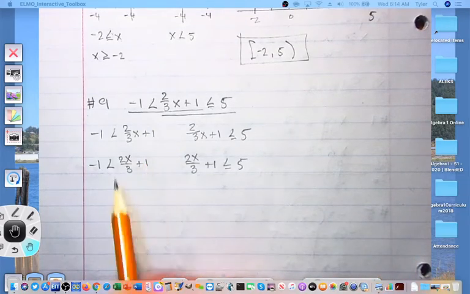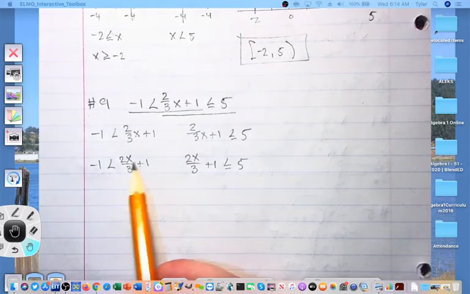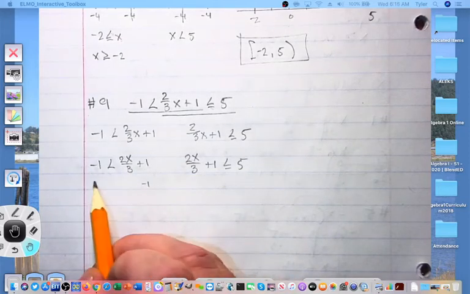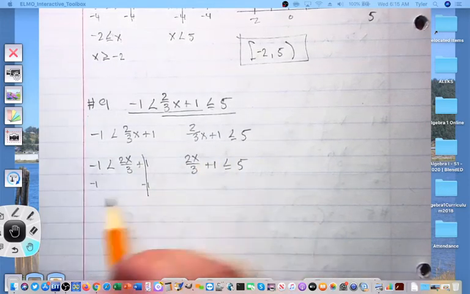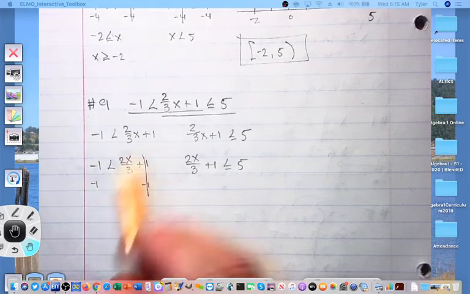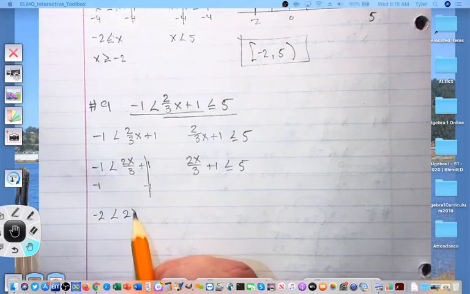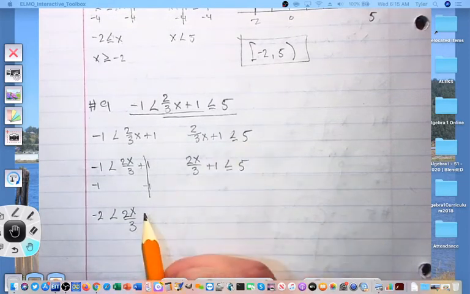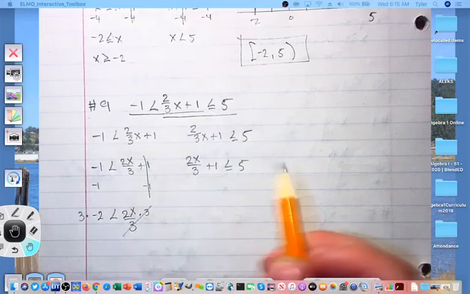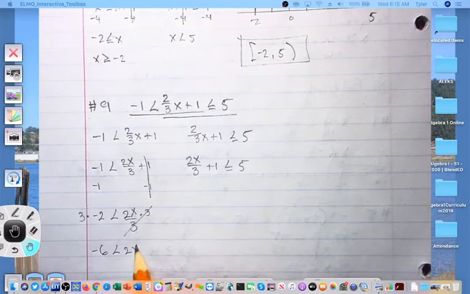Let's go ahead and isolate x. It's going to take us 3 steps. I'm going to subtract by 1, multiply by 3, divide by 2. So we subtract by 1. Now, 1 minus 1 is 0, and negative 1 minus 1 is going to give me a negative 2 less than 2x over 3. The next step will be to multiply both sides by 3. Canceling out the 3's gives me a negative 6 less than 2x.